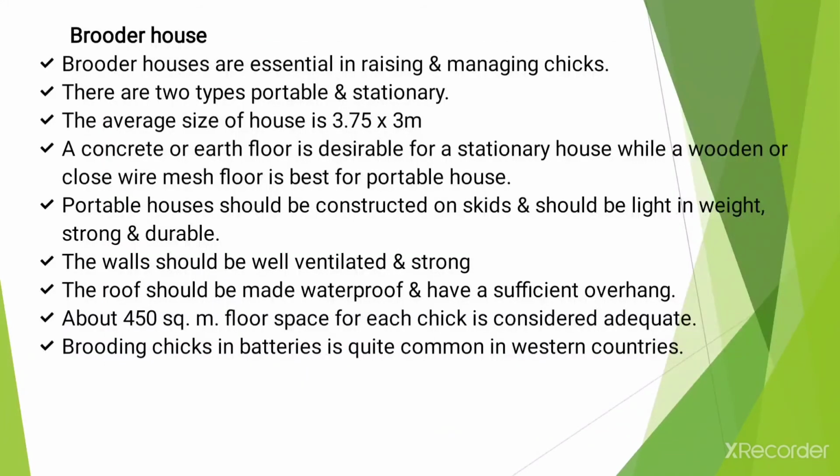Now the last point in poultry housing system is brooder housing systems. Okay, brooder houses are essential in raising and managing the chicks. Okay, and they are of 2 types, portable and stationary, and the average size for this house is about 3.75 by 3 meter.